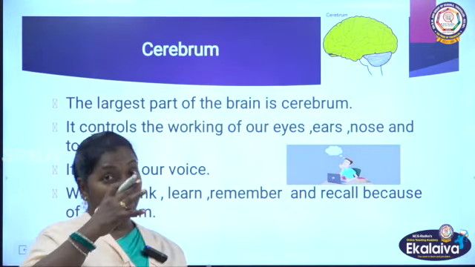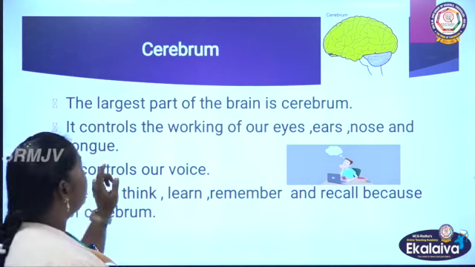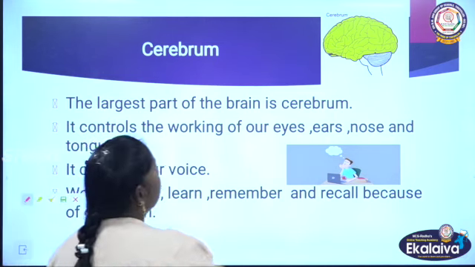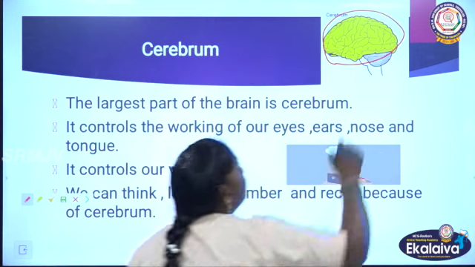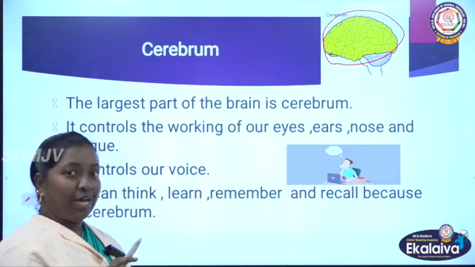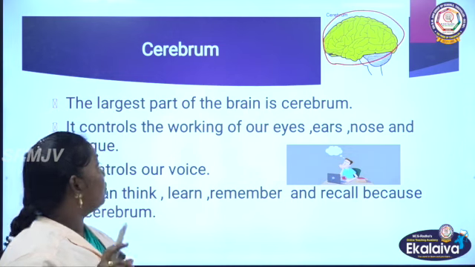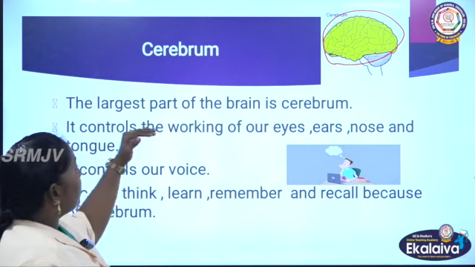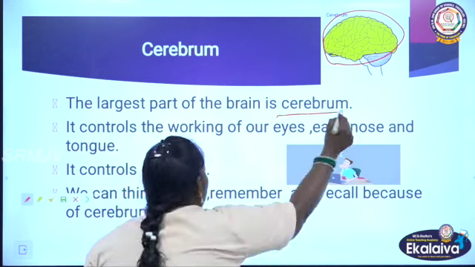Now we are going to see one by one about the parts of the brain. First, cerebrum. There is a completely yellow part, no? So that is cerebrum. It is called the largest part of the brain. How is it functioning in our body? The largest part of the brain is cerebrum.